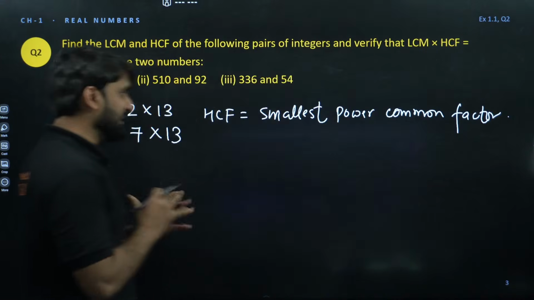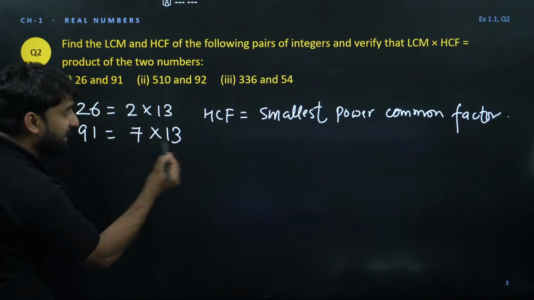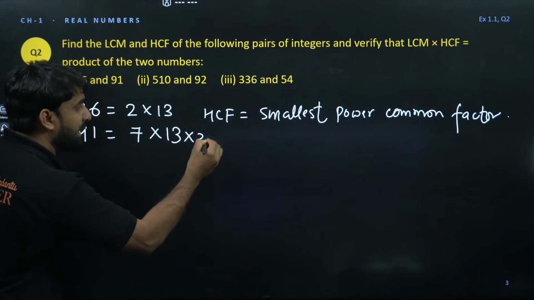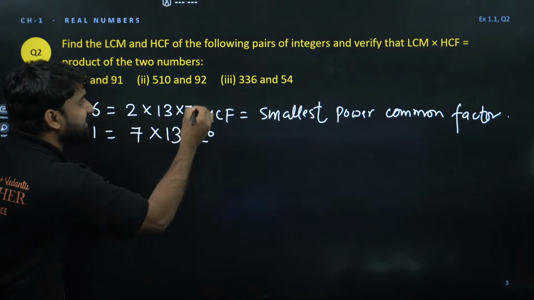So my dear champion, listen here. This is 2 here, but 2 is absent in this, so we can write 2 to power 0. Here is 7, but 7 is absent here, so we can write 7 to power 0.